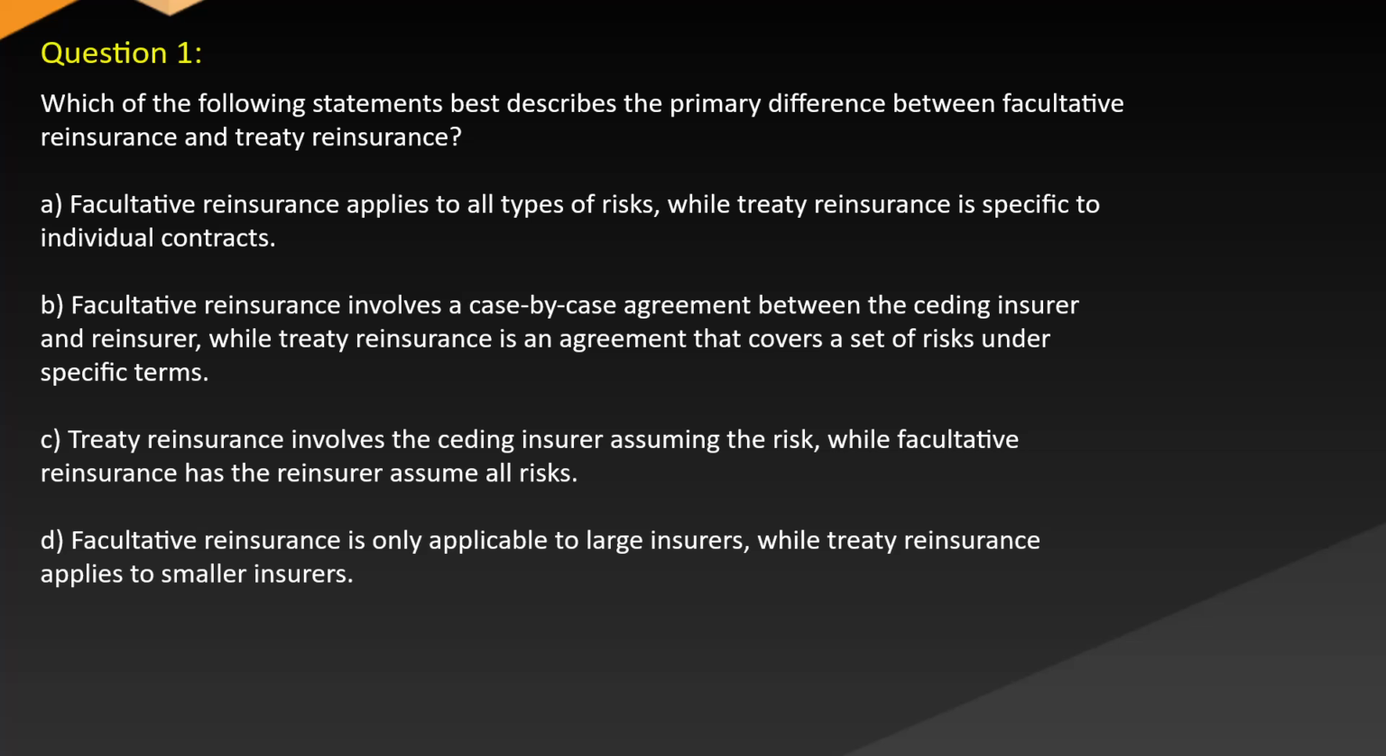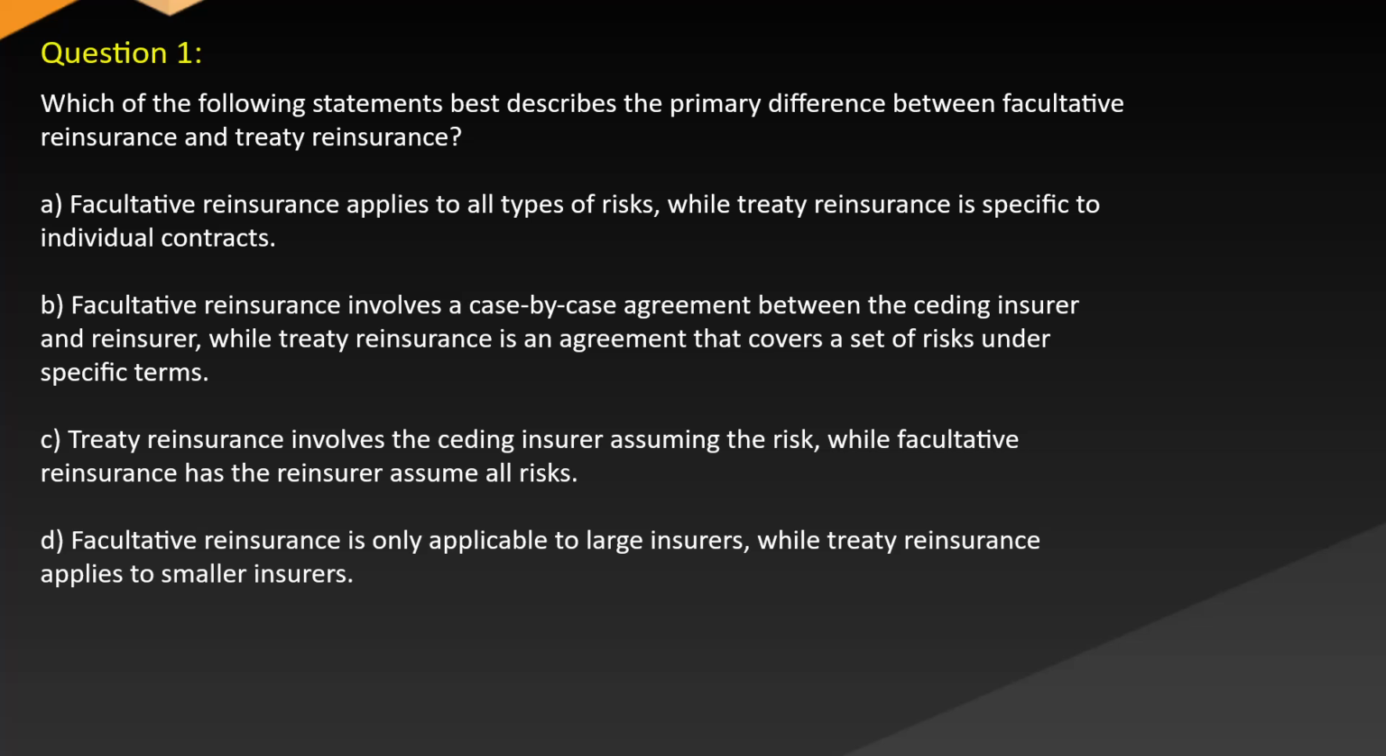Question 1. Which of the following statements best describes the primary difference between facultative reinsurance and treaty reinsurance? A. Facultative reinsurance applies to all types of risks, while treaty reinsurance is specific to individual contracts. B. Facultative reinsurance involves a case-by-case agreement between the ceding insurer and reinsurer, while treaty reinsurance is an agreement that covers a set of risks under specific terms.